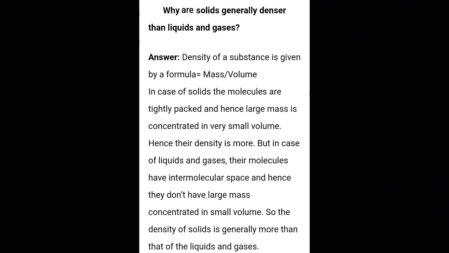If large mass and small volume are there, then density will be more because it is directly proportional to mass. In case of liquids and gases, the molecules have intermolecular space and they do not have large mass in small volumes, that's why their density is less than that of solids. This we all have discussed earlier also.